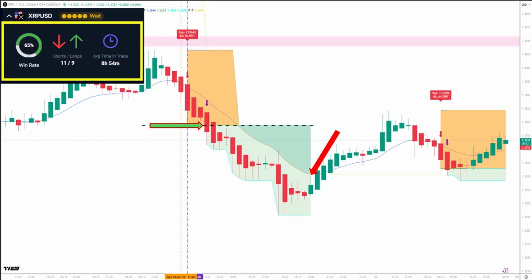The win rate for XRP at the moment is 65%. There's been 20 trades, so it's always 20 trades. What we do is, the next trade that comes along knocks the oldest one off, and that's how we keep that data set live and current and understand those current win rates and everything like that. Average time in trade is 8 hours 54 minutes.